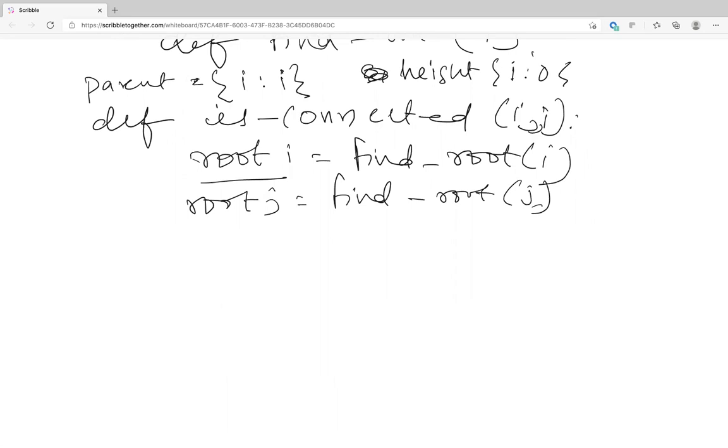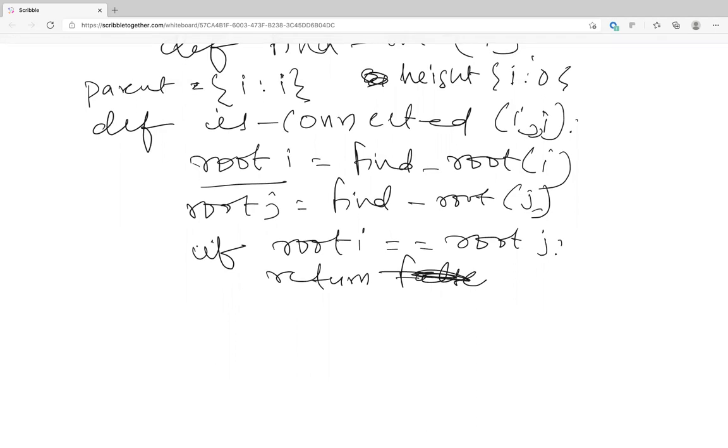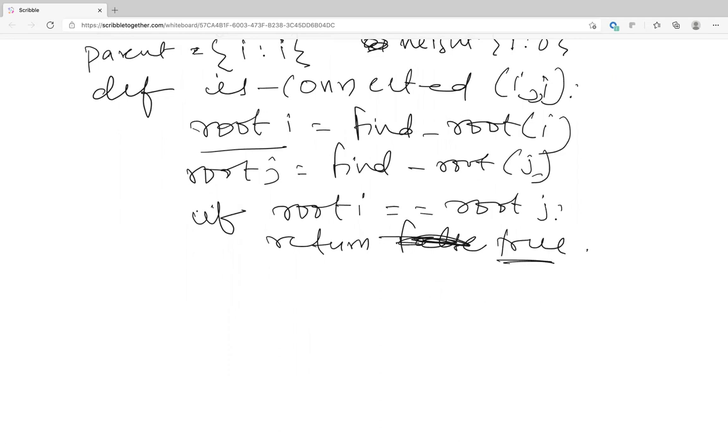Before that, wouldn't you check if they are on the same tree? Oh yeah, oops. So what is that condition? Is it I is not equal to j, or root I is not equal to root j? Root I, sorry. So if root I is exactly equal to root j, you just return false. Is that fine, everyone? I think it's connected, right? So yes, it is connected at that point. Return true.